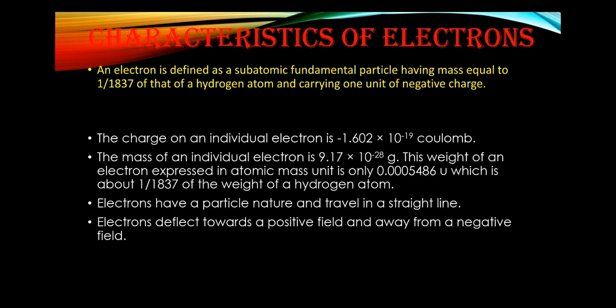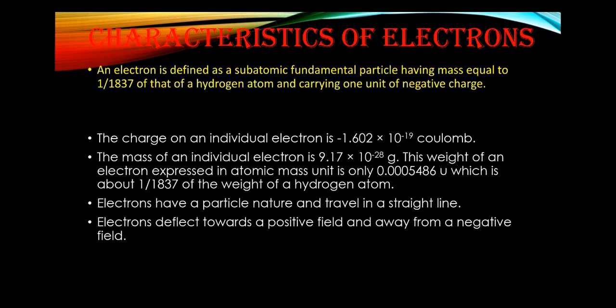That's why in an atom the mass of the electron is considered negligible, and electrons move around the nucleus in an orbit.